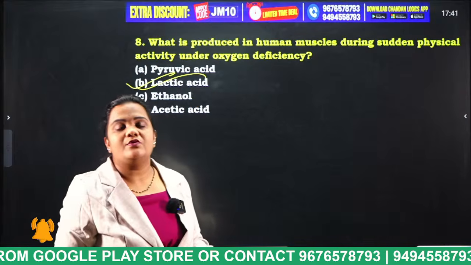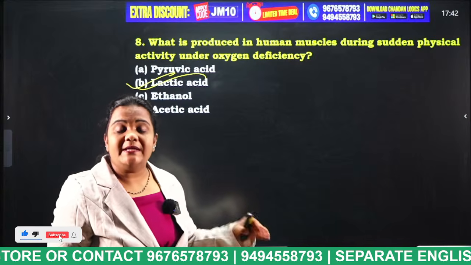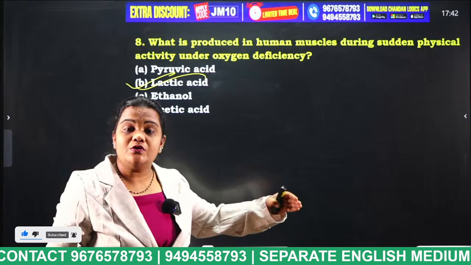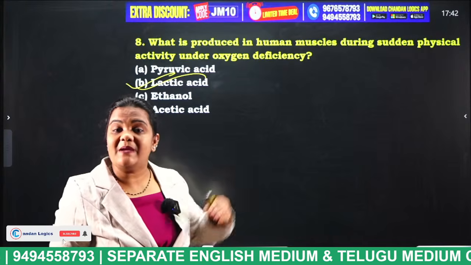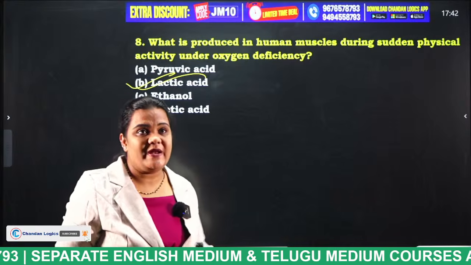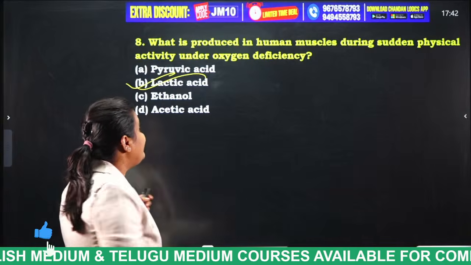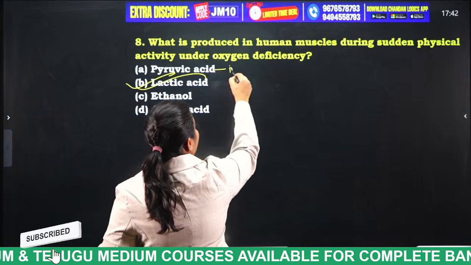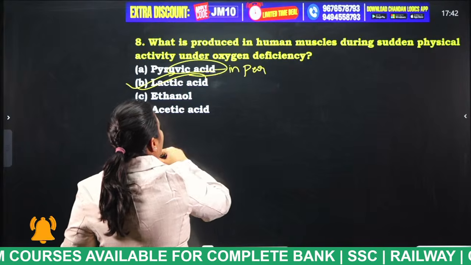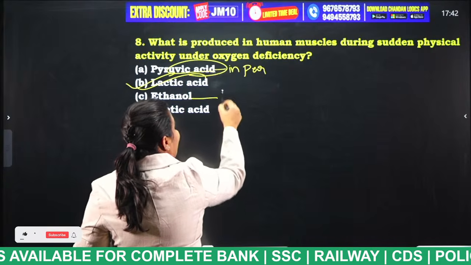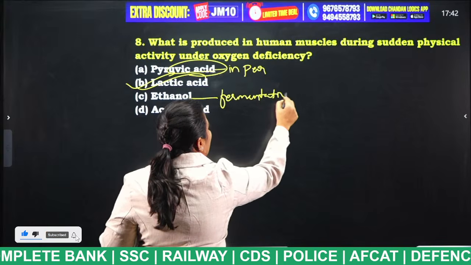So what is the function of the mitochondria? Mitochondria is known as the powerhouse of the cell. It synthesizes the ATP energy for cellular respiration. Next, pyruvic acid is generated in the presence of air, in aerobic respiration. Ethanol is the one that is generated during the fermentation process.